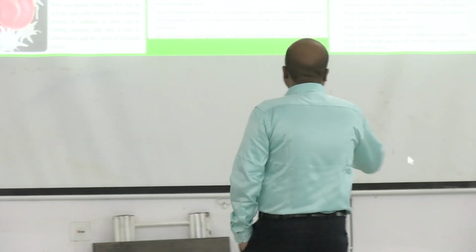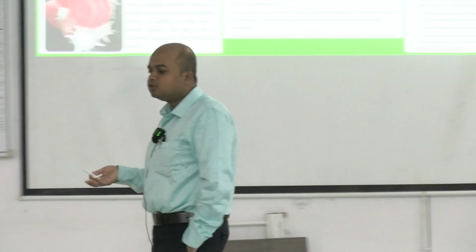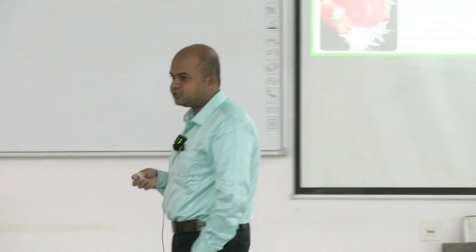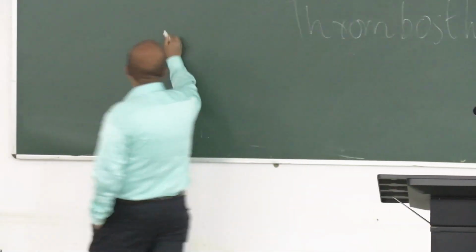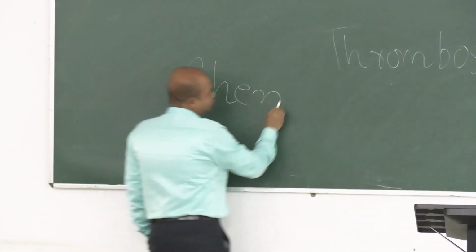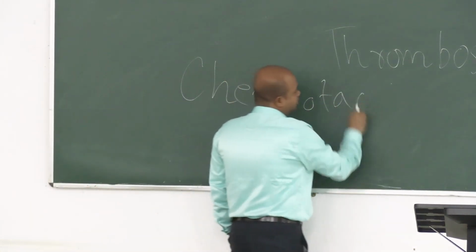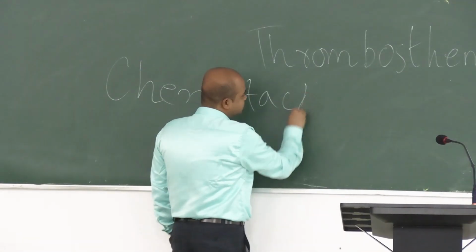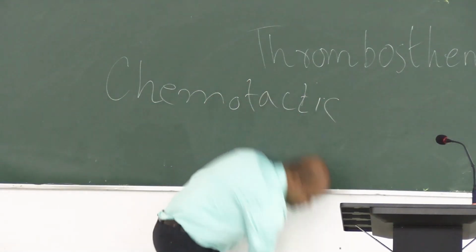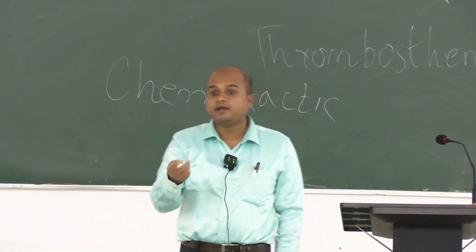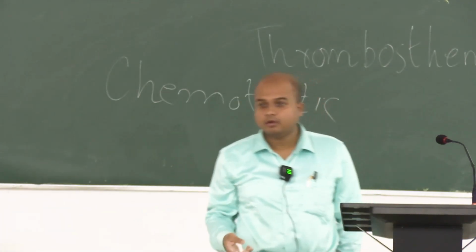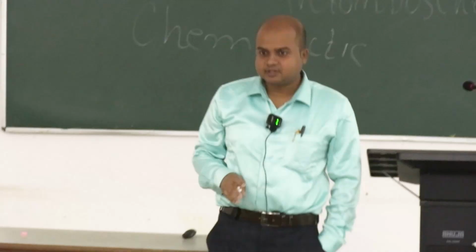Then they have other roles, like chemotactic function. We mentioned chemotactic function the other day in basophils. Do you remember? They attract eosinophils to the site of allergic reactions.